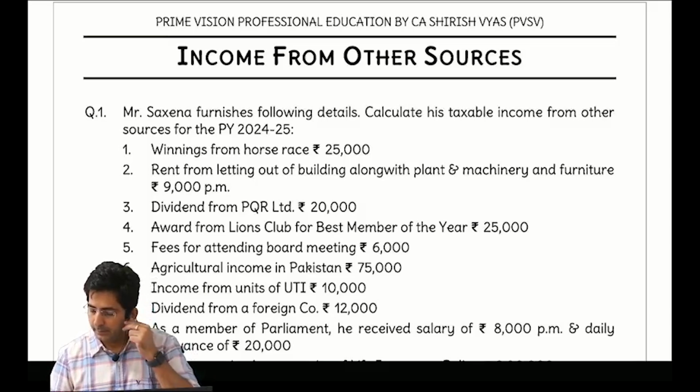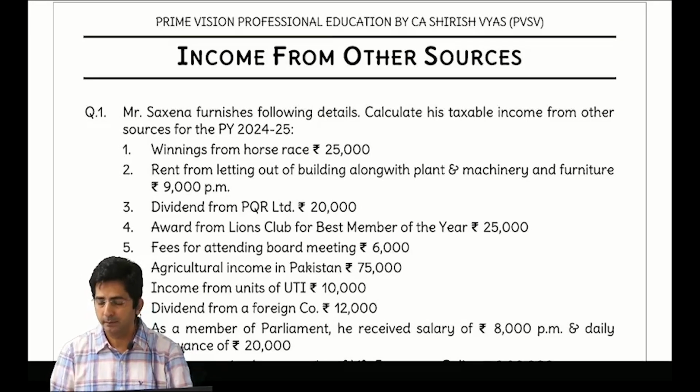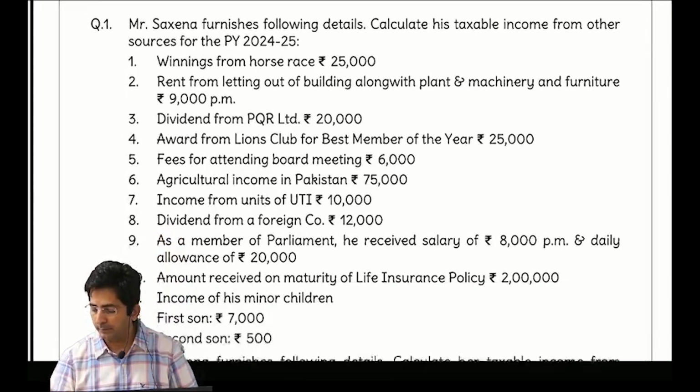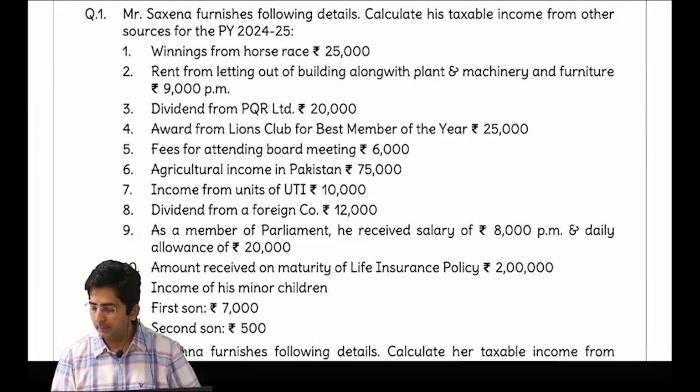Okay. Then agriculture income in Pakistan. This is India or foreign? Foreign. So it will be taxable. Then income from units of UTI, taxable. Dividend from foreign company, taxable. Then as a member of parliament, he received salary of 8,000 per month, daily allowance of 20,000.